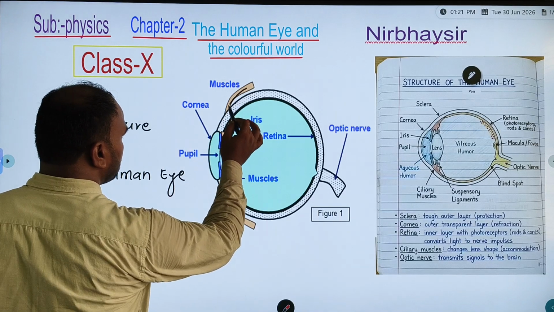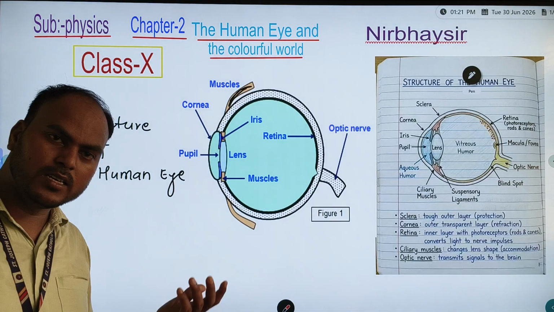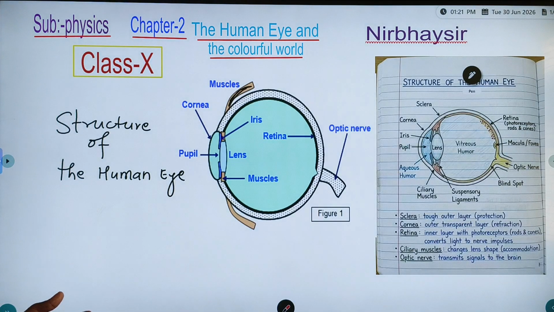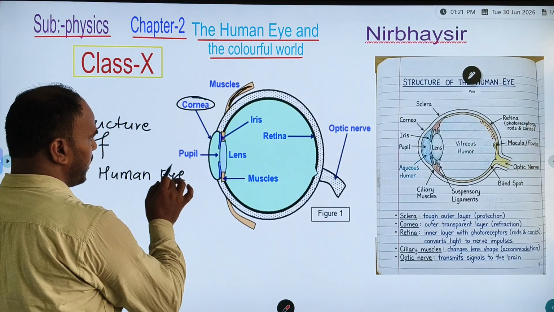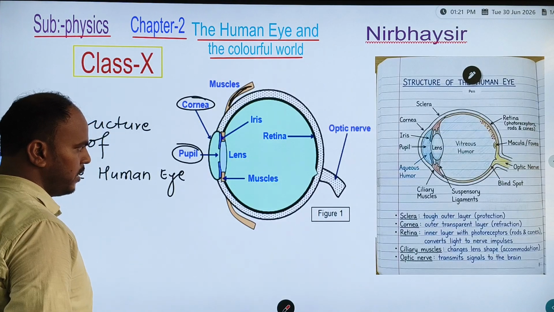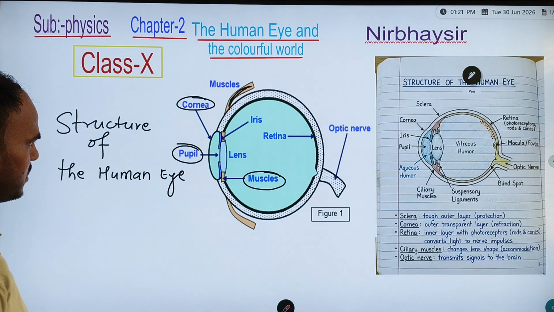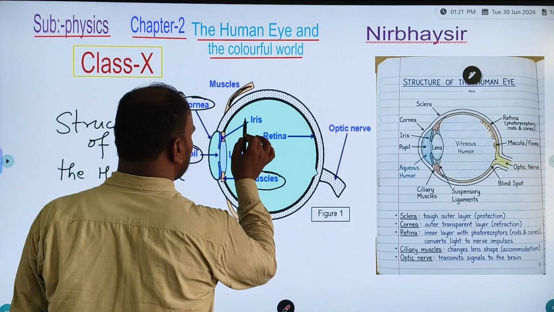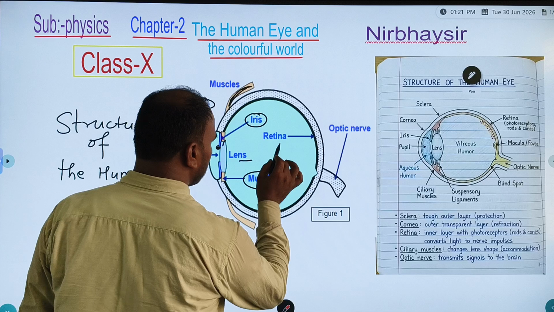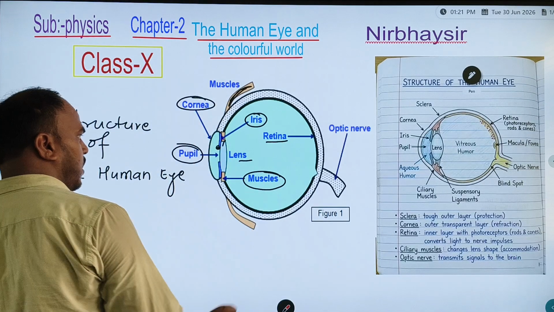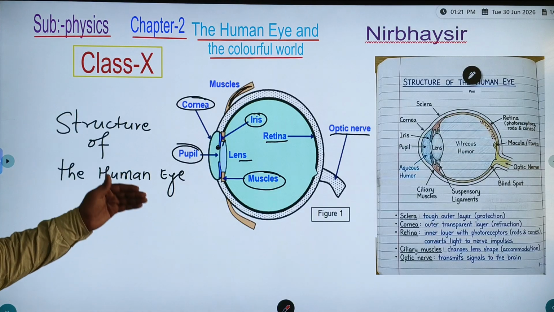Now, what is this? These are muscles. Which kind of muscles? Ciliary muscles. Now what is this? This is the cornea. This is the pupil. This is the iris. This is the lens. This is the retina, and the optic nerve. These all are the parts, and we are going to discuss them one by one.